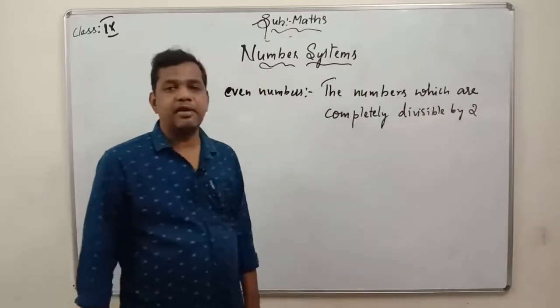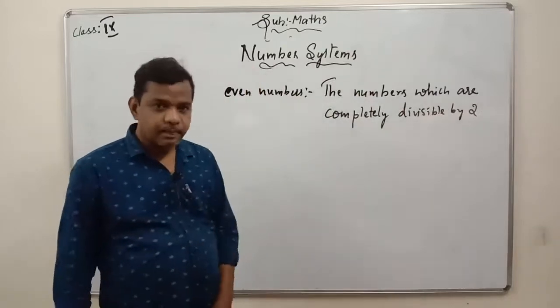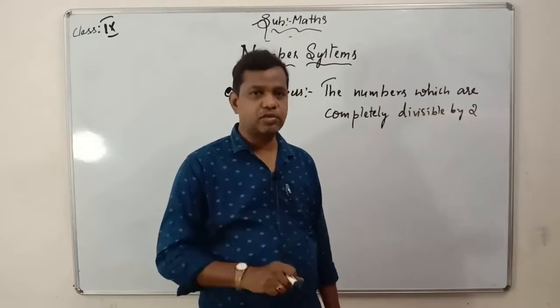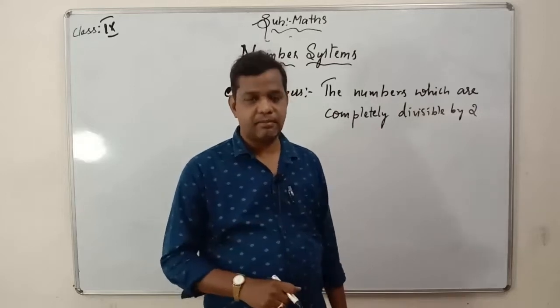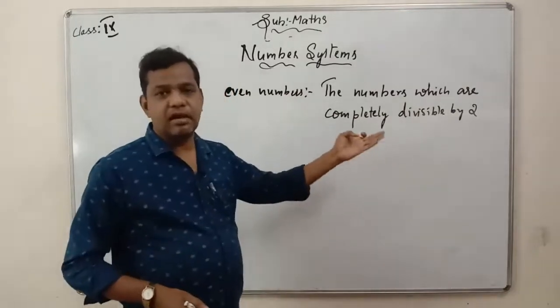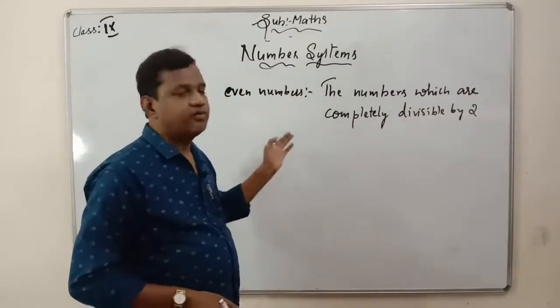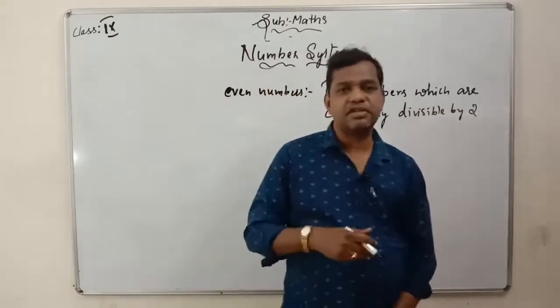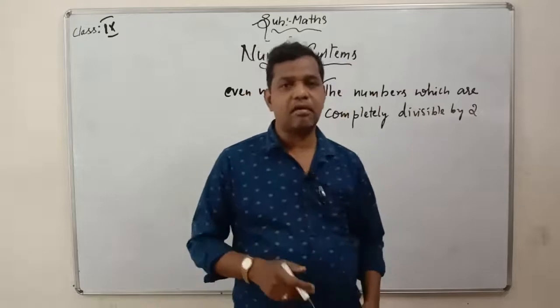So any number, you can take any number, if that given number is completely divisible by 2, then we call it an even number. For example, the tables of 2 are all even numbers only. Maybe 2, 4, 6, 8. You take any big number or small number, the numbers which are completely divisible by 2 are called even numbers.